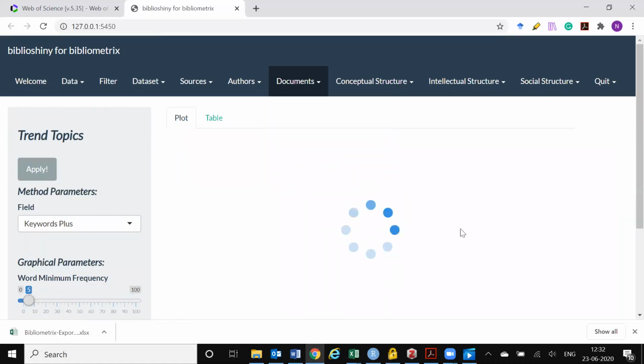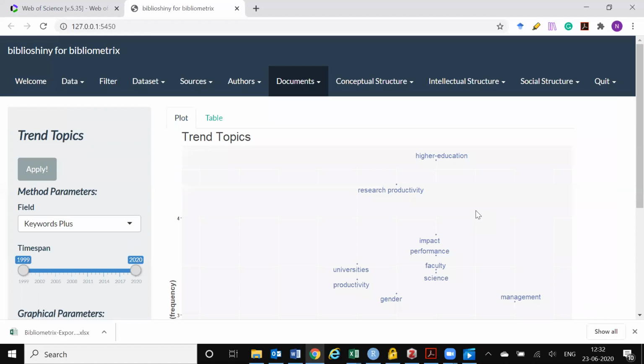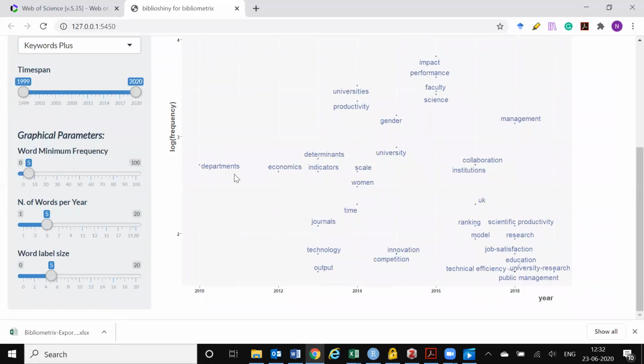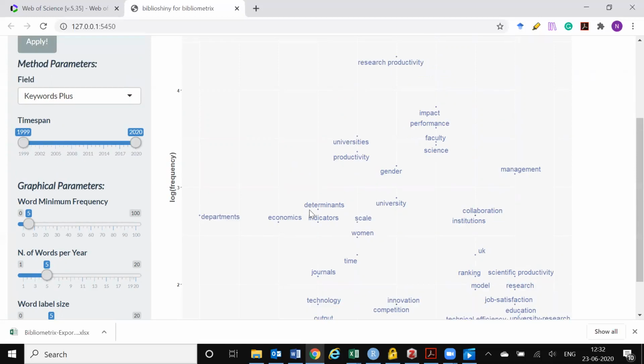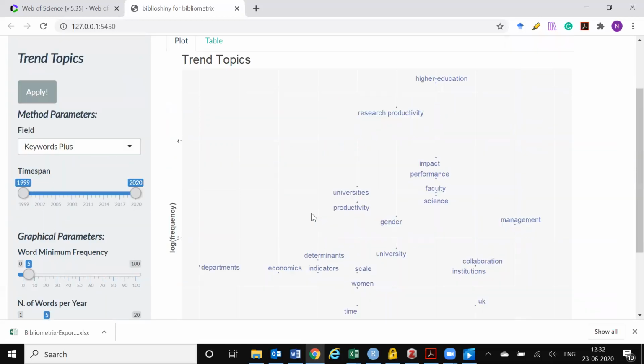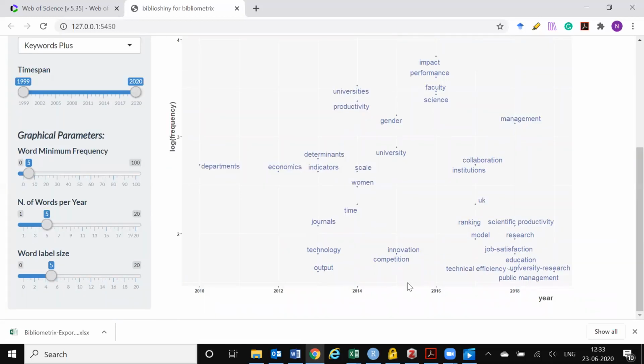And finally, these are the trending topics. You can change on your left hand side the label sizes and things of that nature. I'll not be doing it out here. You can experiment with it, but you can see the trending topics depending on the year. Around this period now, the trending topics that you can see are management, scientific production, research, job satisfaction, public management. So these are the trending topics.